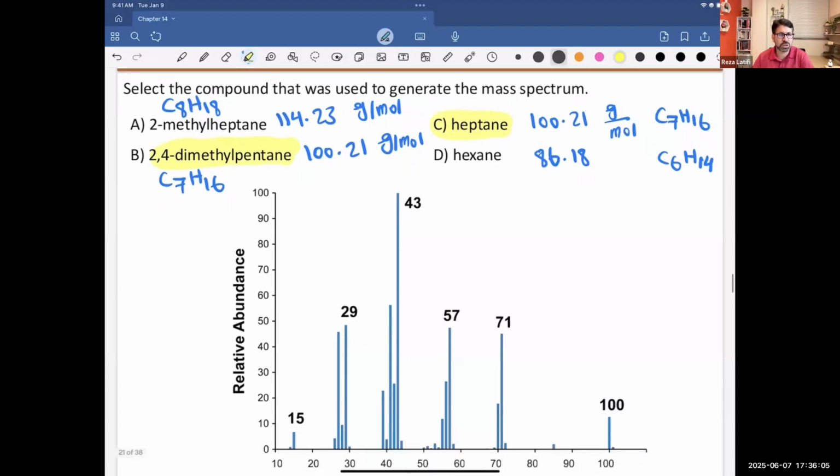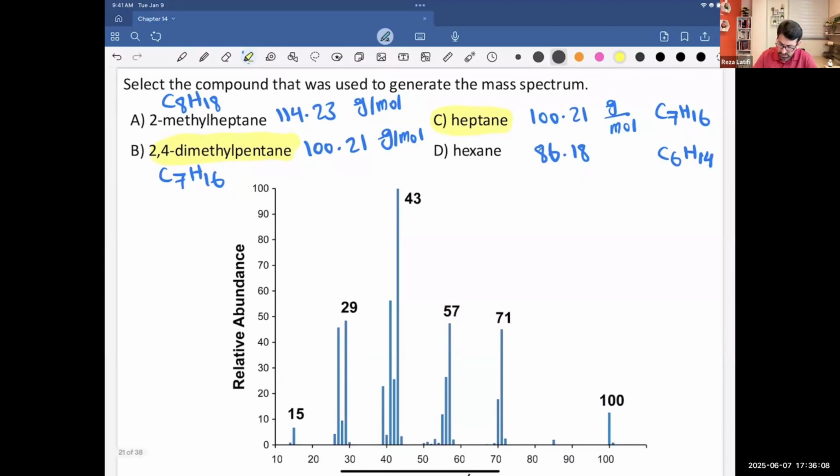Now I'm going to look at the molecular ion. This is the molecular ion peak, and it says it's 100. So clearly in this case, A cannot be the answer, and D as well, because they have molecular ions of 86 and 114. So those two are gone. Now, how do we differentiate B from C?